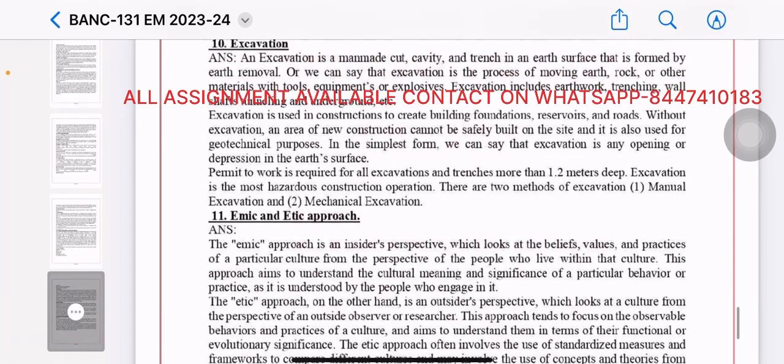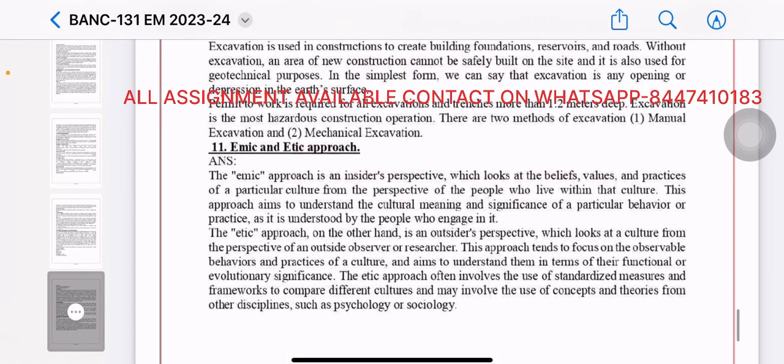Emic and Etic approach. The emic approach is an insider's perspective which looks at the beliefs, values, and practices of a particular culture from the perspective of the people who live within the culture. This approach aims to understand the cultural meaning and significance of a particular behavior or practice as it is understood by the people who engage in it.